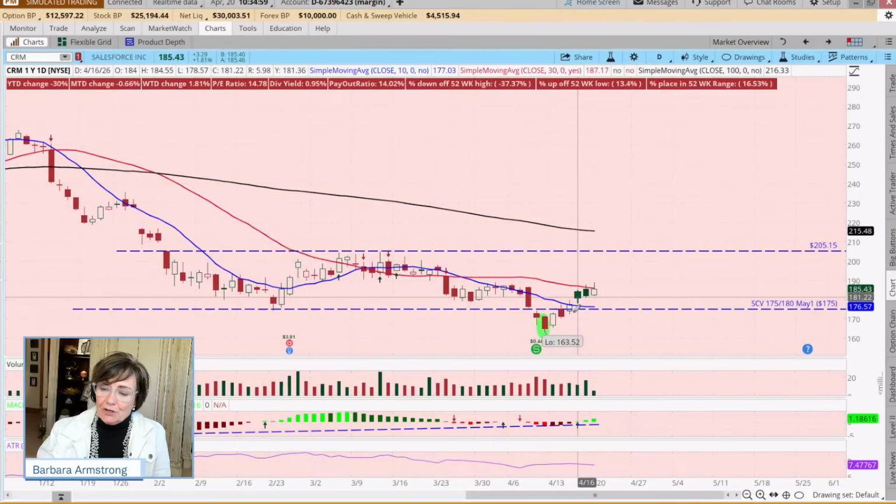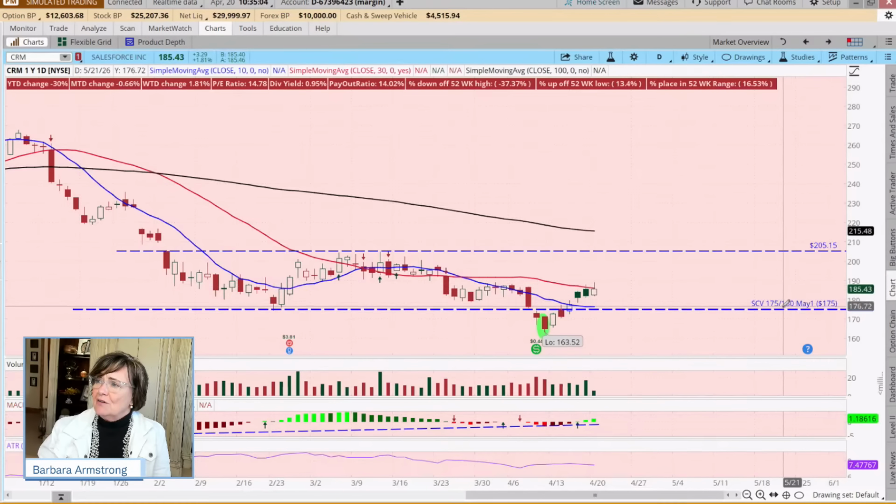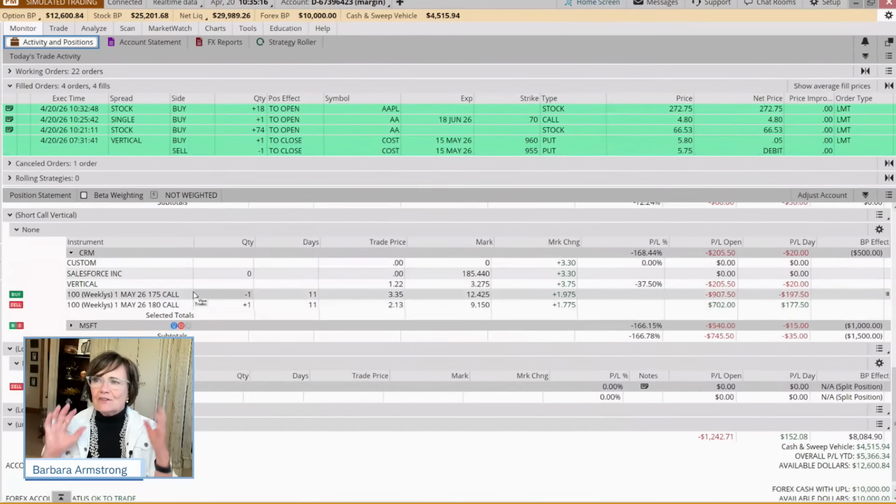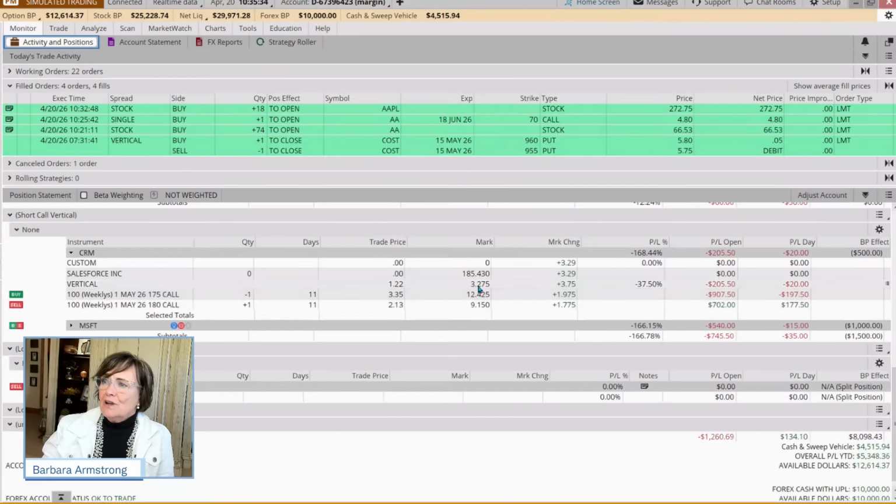Now you have blown up your account. So what we did, it's called a short call vertical, is we went out and bought the 180, and now it's trading through both strikes, but we have almost 2 weeks to expiration. So if we come to our monitor tab, and when I first started trading, I just thought, oh my God, it's through both strikes. I now have my max loss, so I may as well just wait and see what happens because I've lost my $500 less my $1.22, but we're at 327.